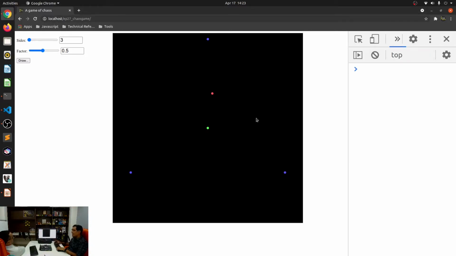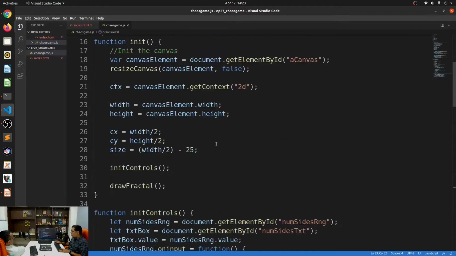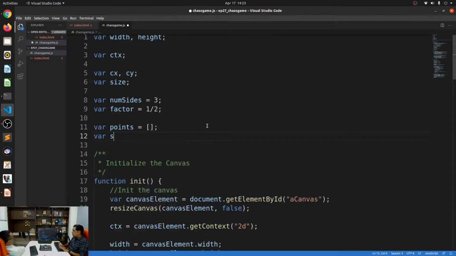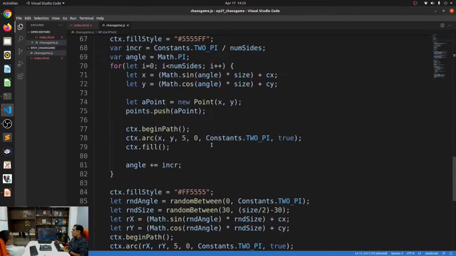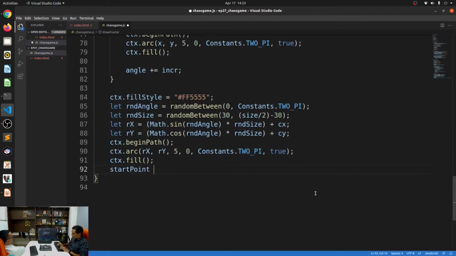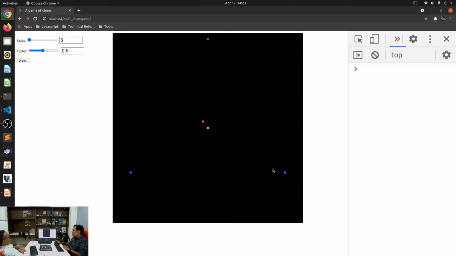So it will appear anywhere, and that will become my start point. Now I'm going to declare a variable called start point. The intention I have is that this start point will keep on changing. So I'll say start point is equal to new Point of random x, random y. Now, what do I mean by keep on changing? It means that every time I draw this point, I'll then have to draw the next point. That next point will become my start point. Right? So I have this one.